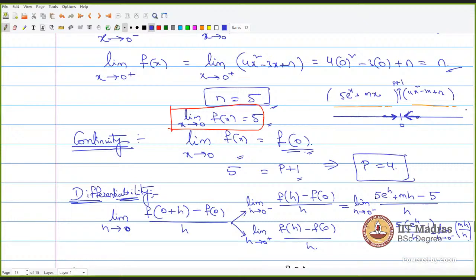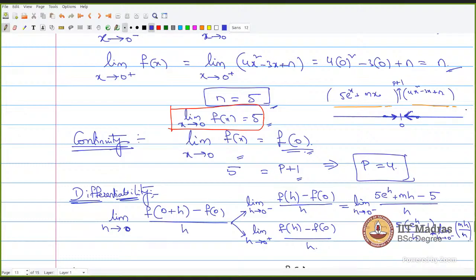I am writing 5 e power h minus 5, taking 5 common, and splitting the terms, and the other term is mh by h. I have done two things in one single line itself.